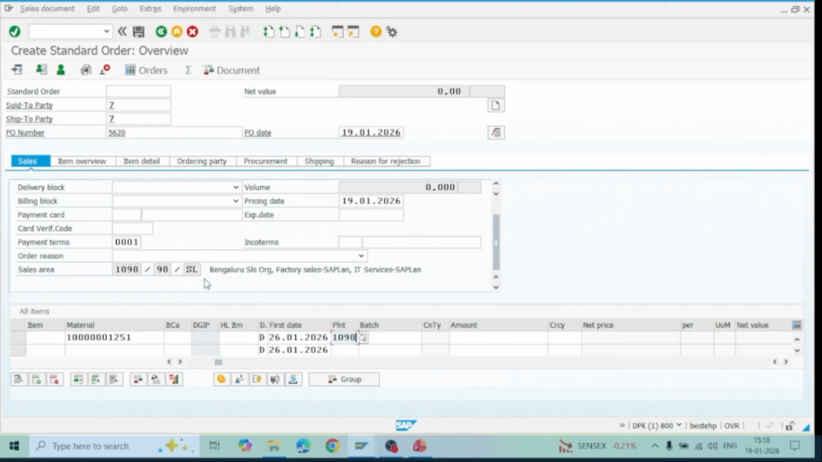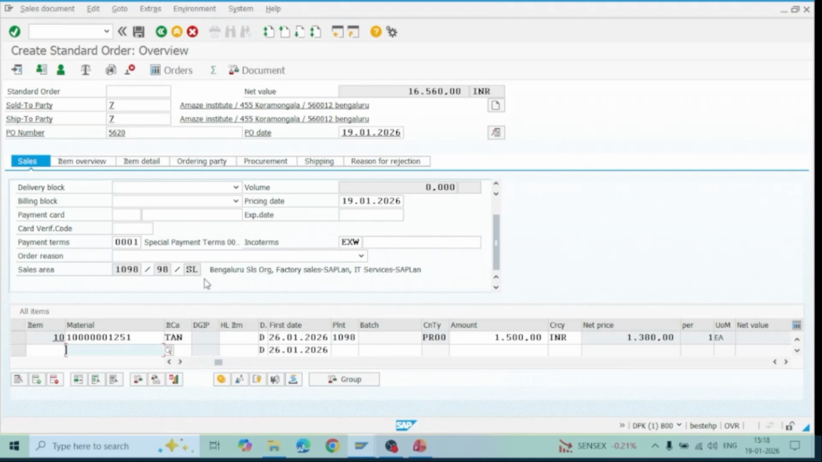If I enter it, everything will get populated automatically. The system fetches this information from various master data: material master, pricing masters, customer masters, and many other master data. Now, once it is done, I check.